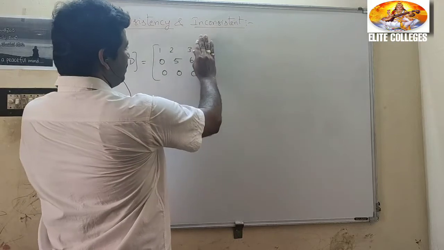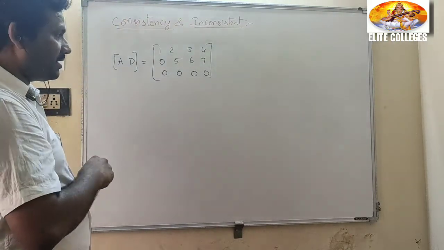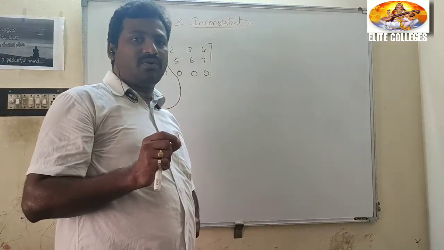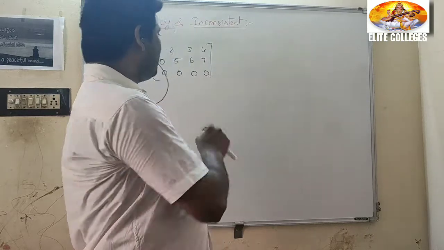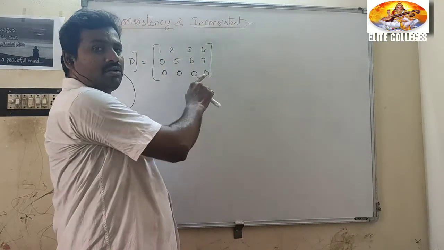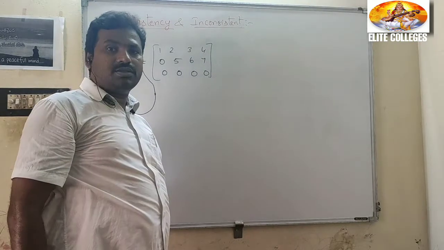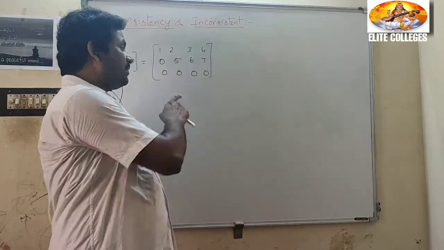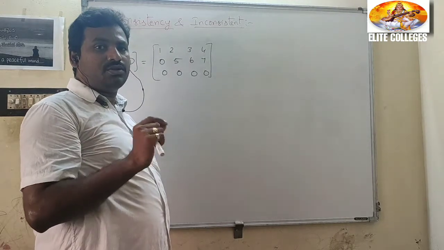Up to here is the A matrix, and including the last column it is the augmented matrix. By echelon form, we count the number of non-zero rows. What does a zero row mean? This row is completely zero, so it is the zero row. If all the elements in a row are zero, then that is a zero row.